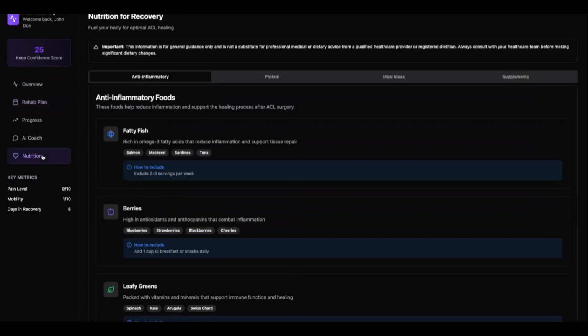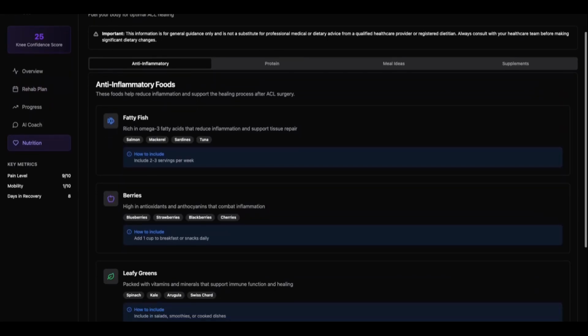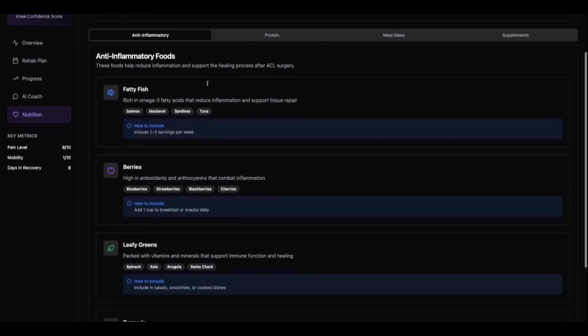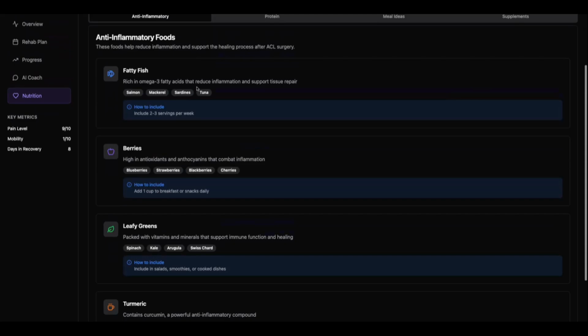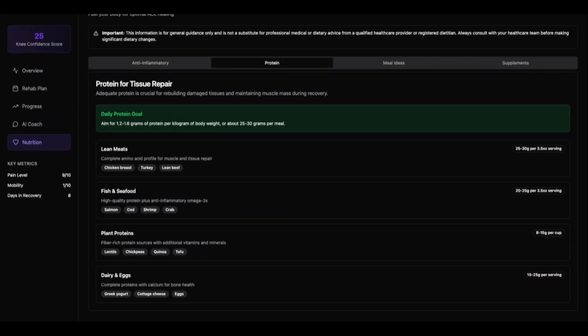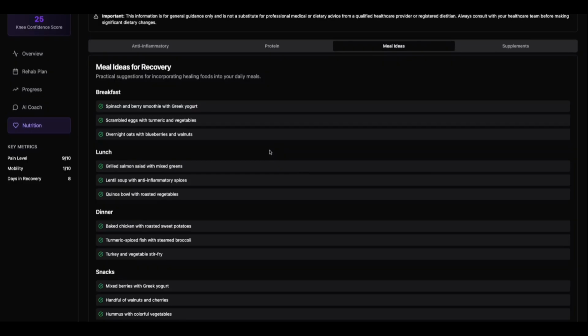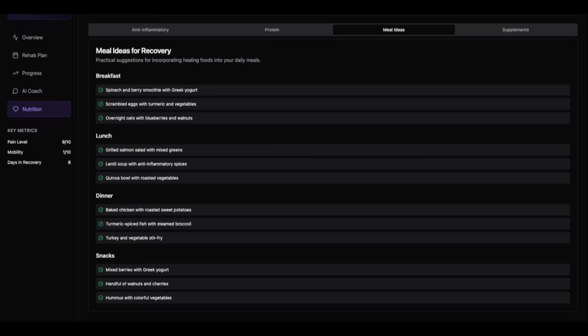Another aspect we have is obviously a big component, which is nutrition. Nutrition plays a huge factor in how you're recovering as you're doing more strenuous exercises. You have a lot more information on how you can handle a lot of that. So there's a lot of nutrition guidance that we provide. It changes week over week, covering what you should be eating week over week. Then obviously protein is a big aspect. So we share what you should be taking per meal and all that. And then we also provide simple meal ideas that you can take per day. And this can obviously be altered based on your preferences.